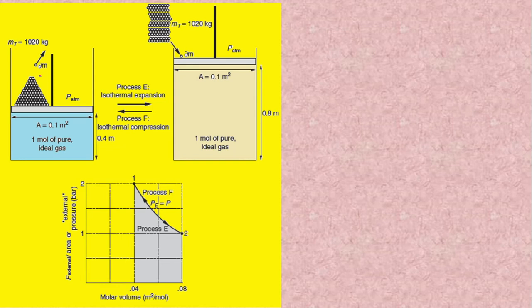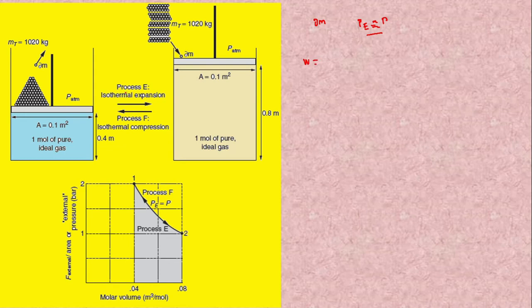Now, the system undergoes the expansion process called E, and at the same time, in the reverse, the system undergoes compression called process F. Now let us calculate the work done for the process E. Here, when one weight of size delta m is removed, the P external is approximately equal to the P internal. Therefore, I can use this equation to calculate the work done.